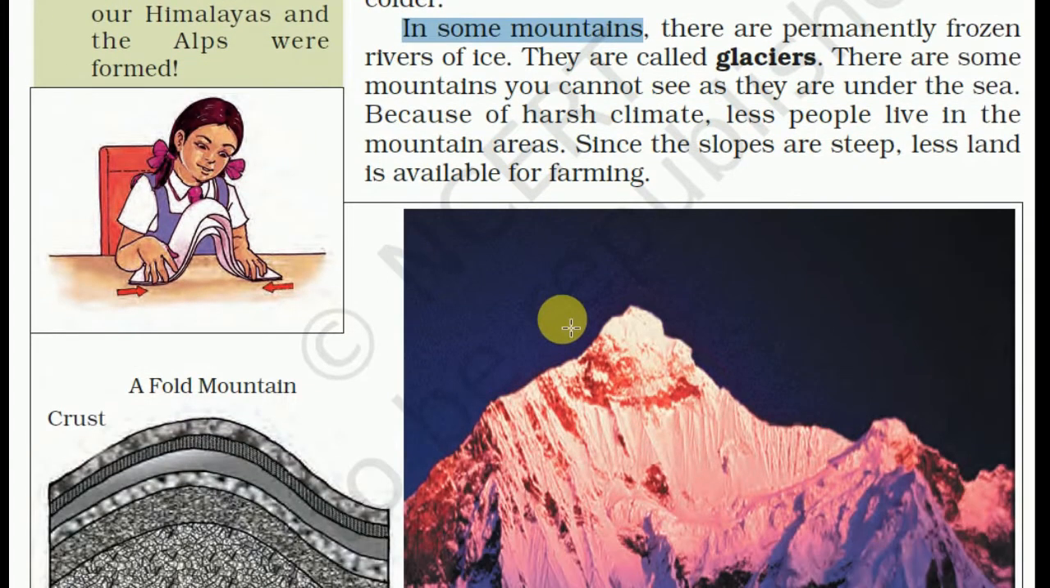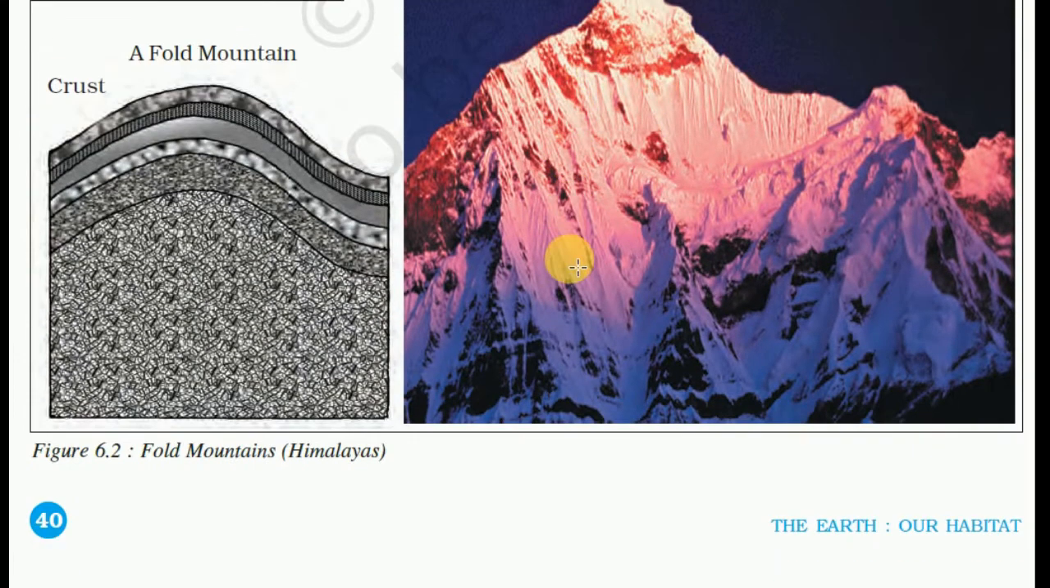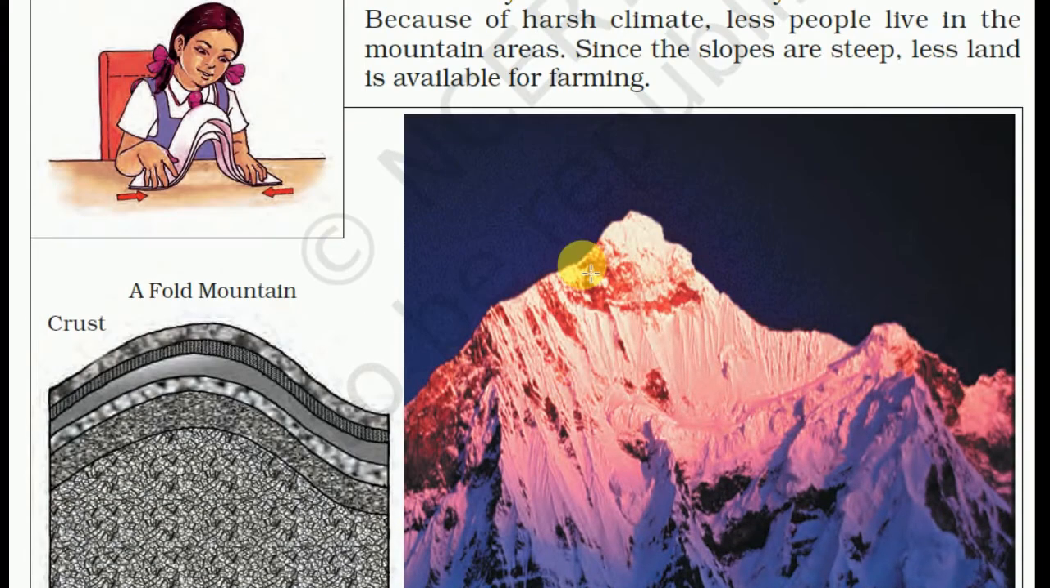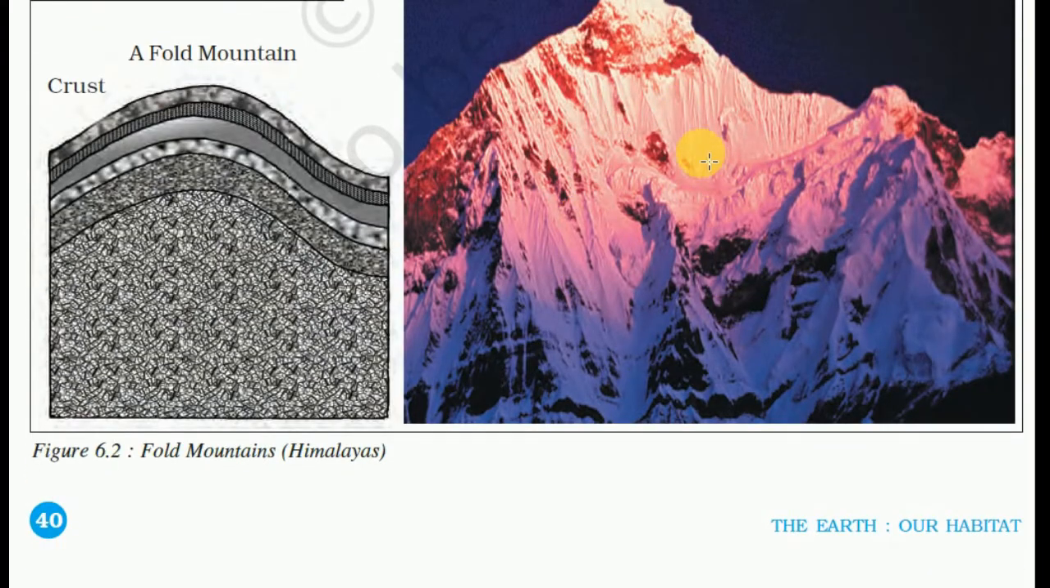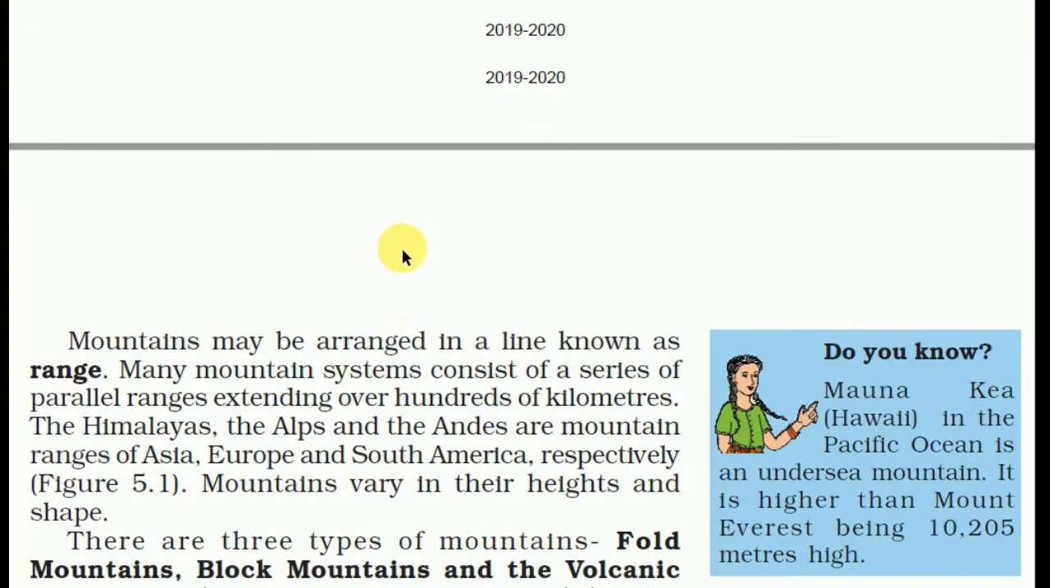In some mountains there are permanently frozen rivers of ice. They are called glaciers. There are some mountains you cannot see as they are under the sea. Because of the harsh climate, fewer people live in mountain areas. Since the slopes are steep, less land is available for farming. This is a picture of mountains, snow covering the mountains, Himalaya.